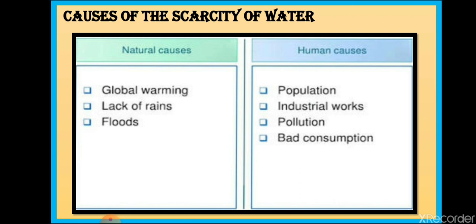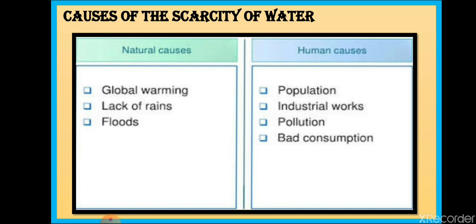The natural causes of water scarcity include global warming, since the temperature of the earth is increasing day by day due to the increase in carbon dioxide. Due to that, the freezing ice has started melting, which is also causing the scarcity of water. Lack of rain is another cause. The places that do not receive rainfall also face a scarcity of water, like Rajasthan. Floods are also reasons for the scarcity of water. So all these play an important role in the scarcity of water.